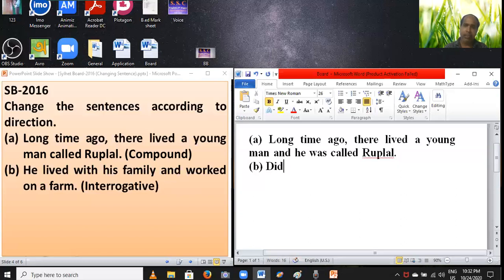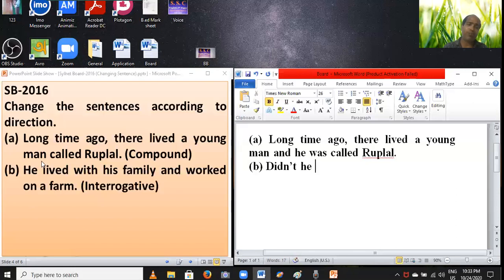And if the sentence is affirmative, you have to set negative; if the sentence is negative, you have to set affirmative. Is it clear, my dear students? So you have to add "nt" in brief with this verb: "didn't".